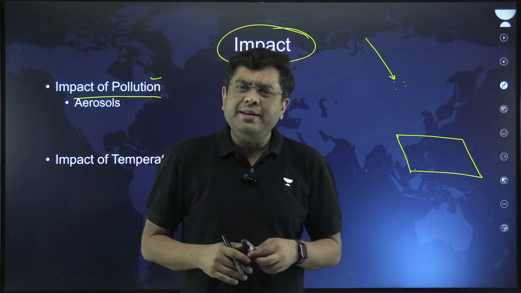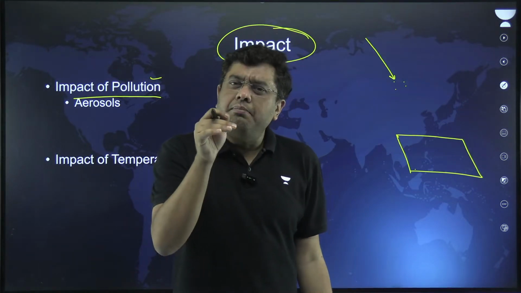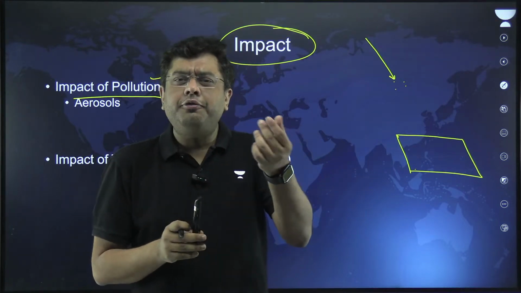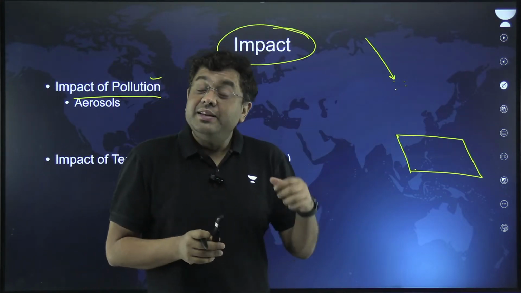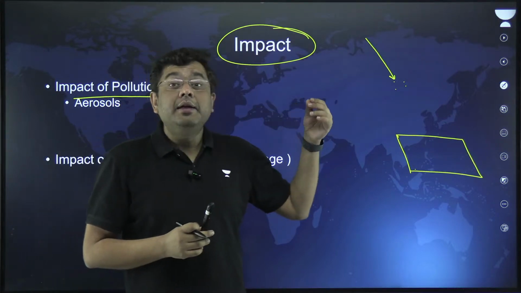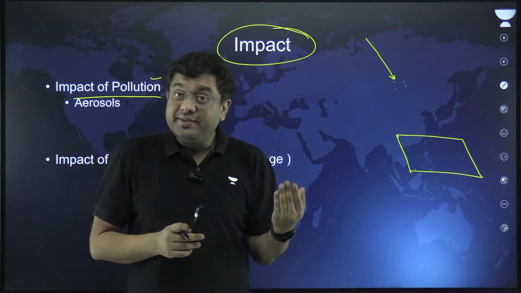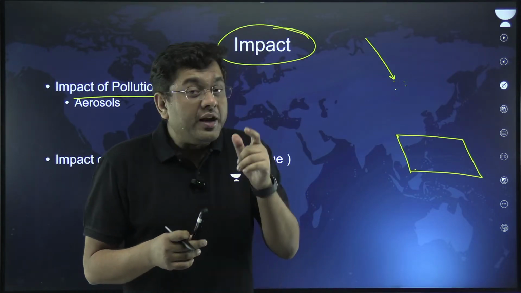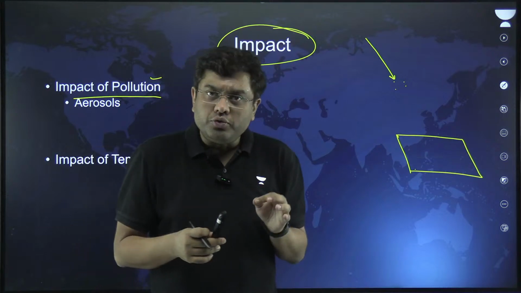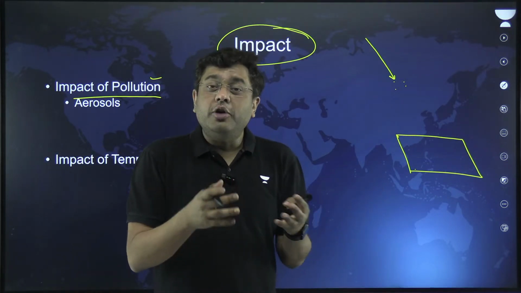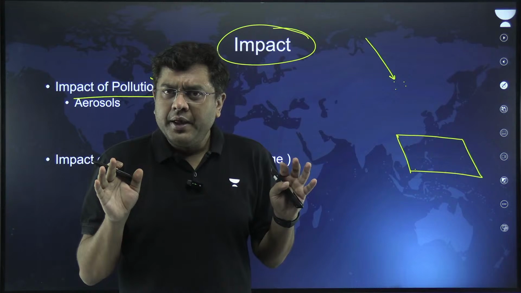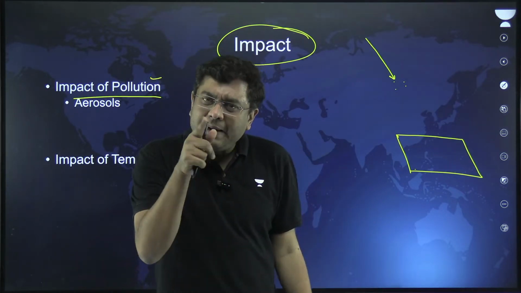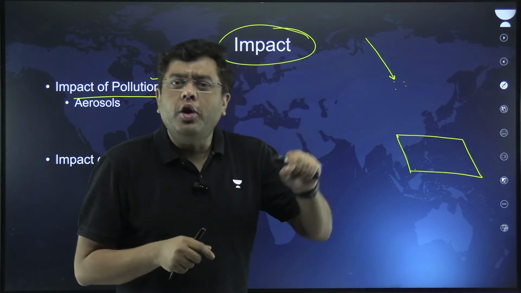What are aerosols, by the way? Aerosols are microscopic particles suspended in the atmosphere, a few microns or micrometers in size. They can be liquid, and they can be solid as well. For example, sulfur-based aerosols are liquid in nature. Black carbon or soot, something that you get as a result of burning any carbon-based fuel, from your exhaust pipes to your kerosene lamps, is your solid aerosol.